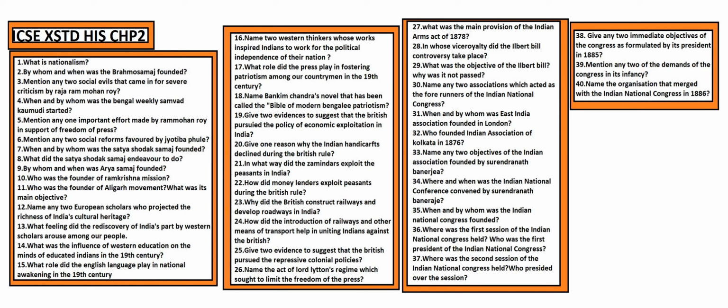What did the Satya Shodhak Samaj endeavor to do? The society endeavored to mitigate the distress and suffering of Dalits, women and the common people. Phule conceived of a society based on justice, liberty, equality and fraternity. By whom and when was Arya Samaj founded? So it was founded by Swami Dayananda Saraswati in 1875.